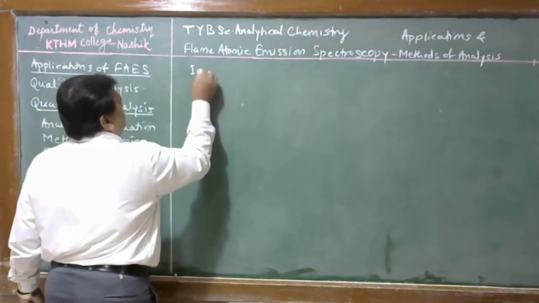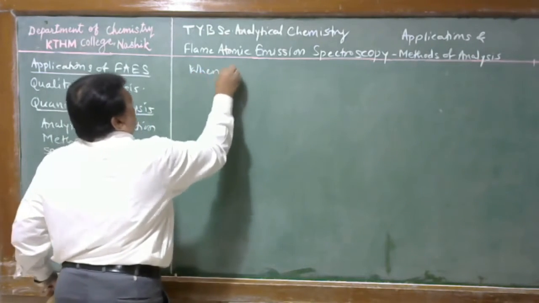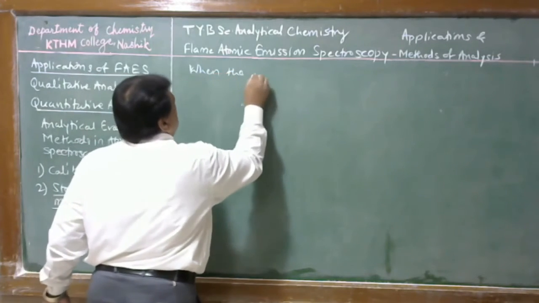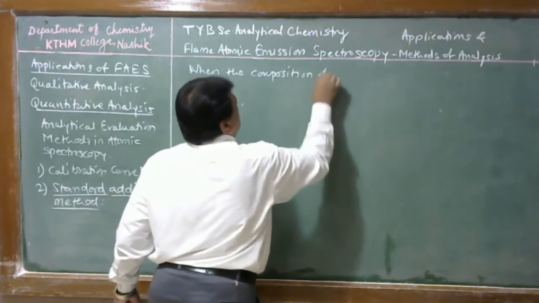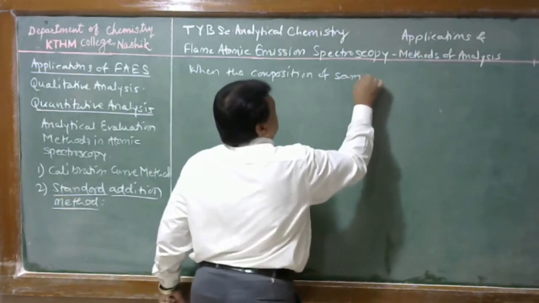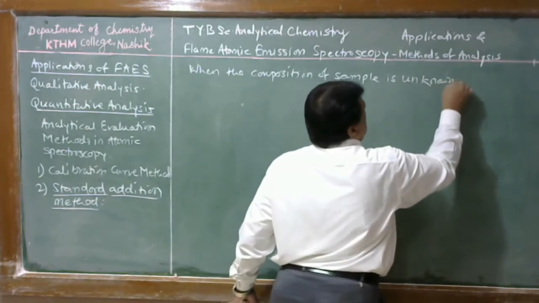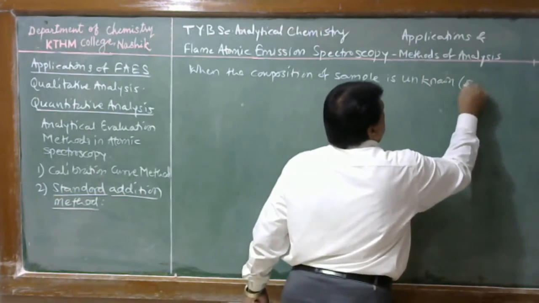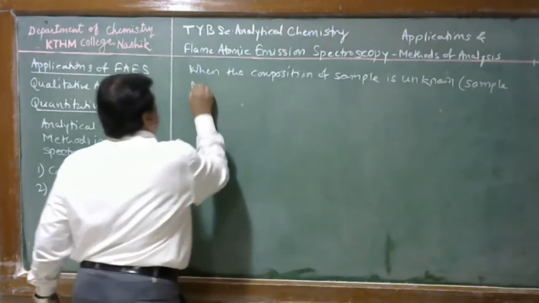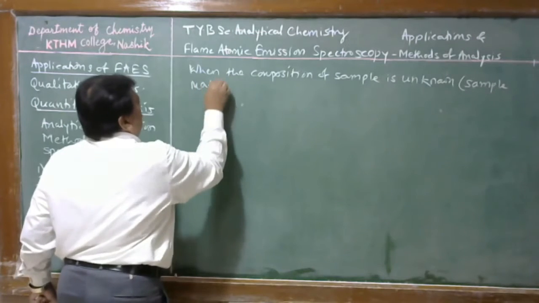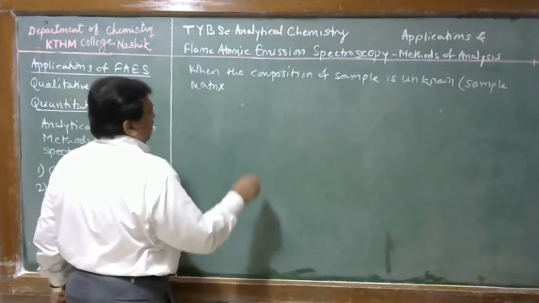The sample matrix means whatever material is present along with the analyte.